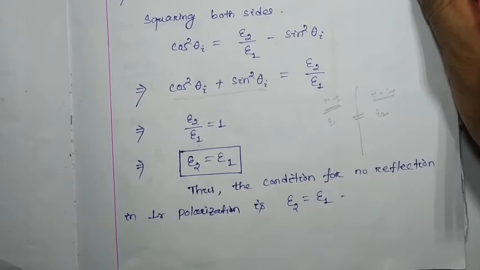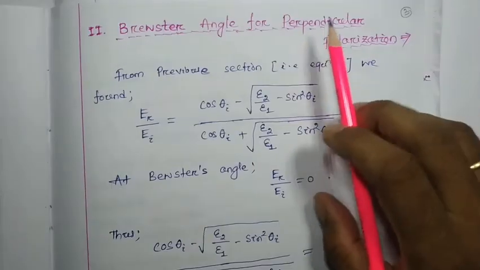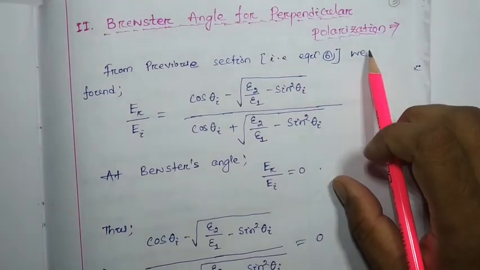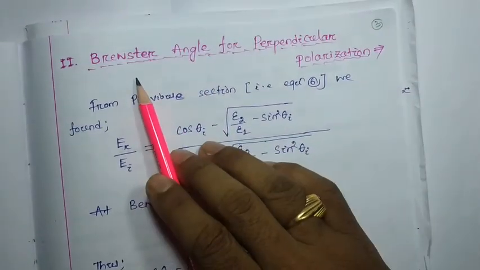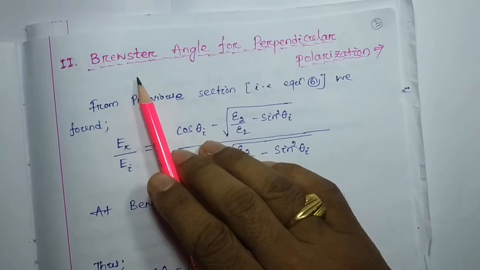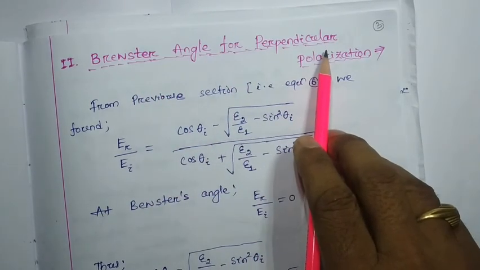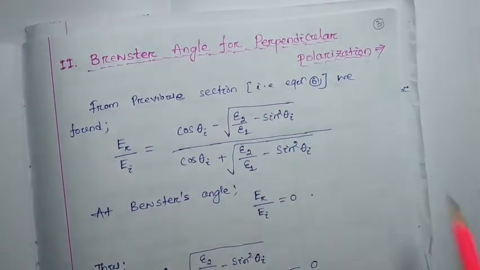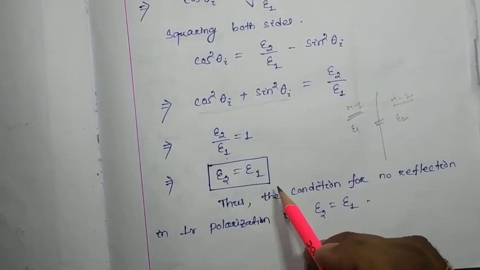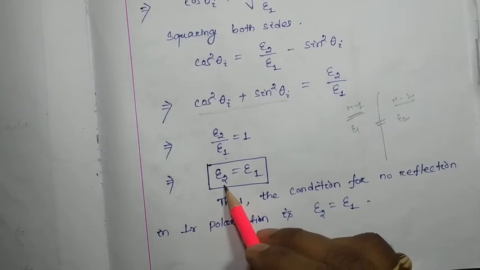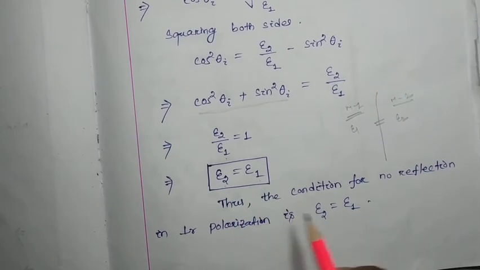So this is the condition for the Brewster angle for perpendicular polarization, if we want to find it out. So epsilon 2 equals epsilon 1 is the condition for no reflection in perpendicular polarization.